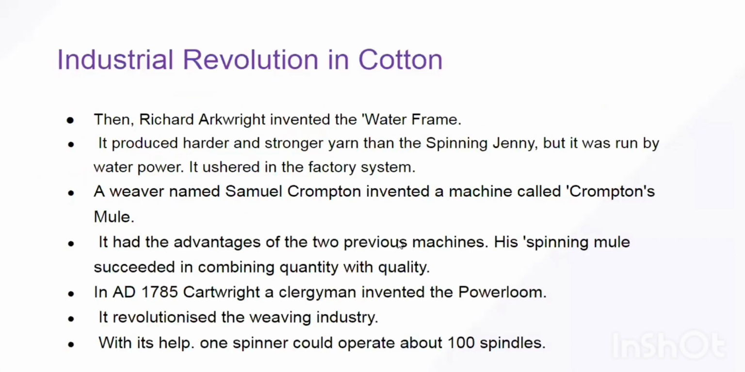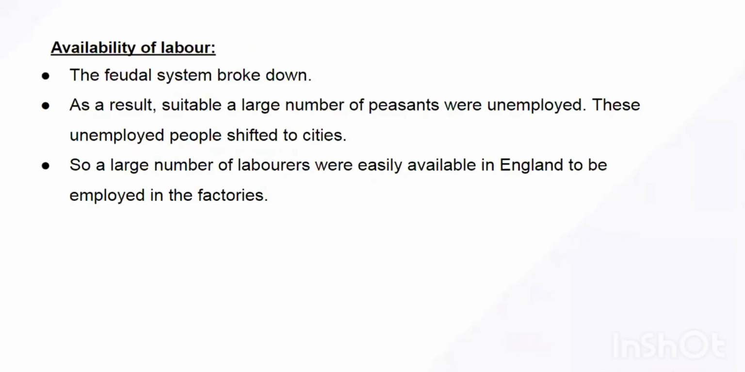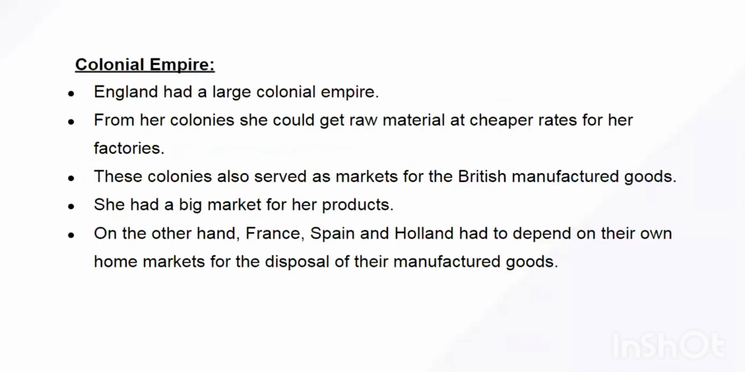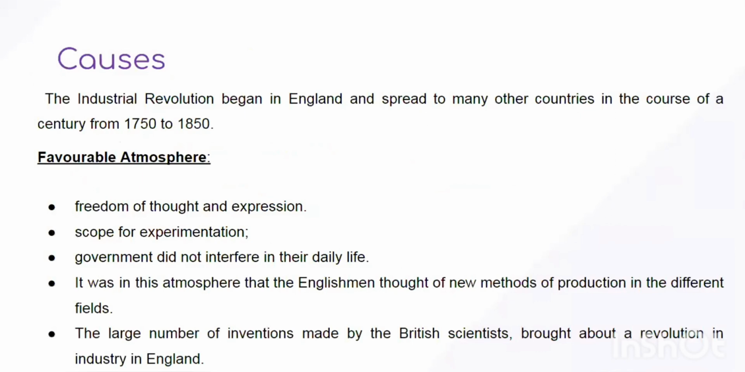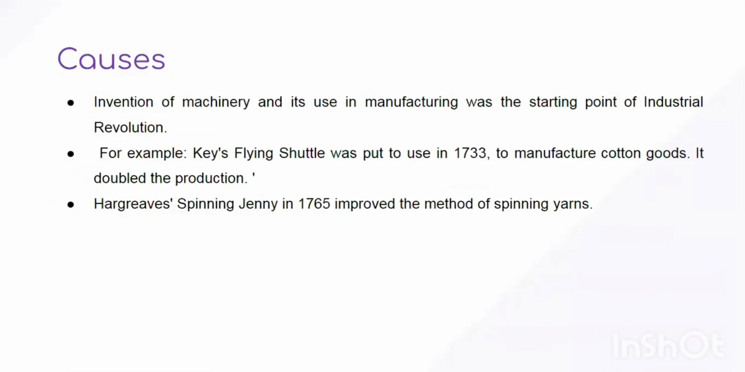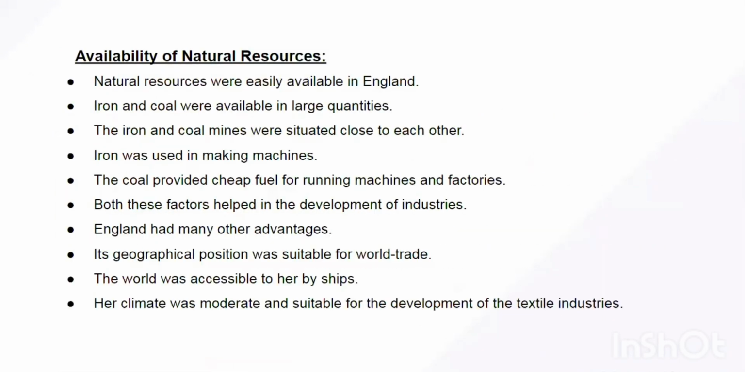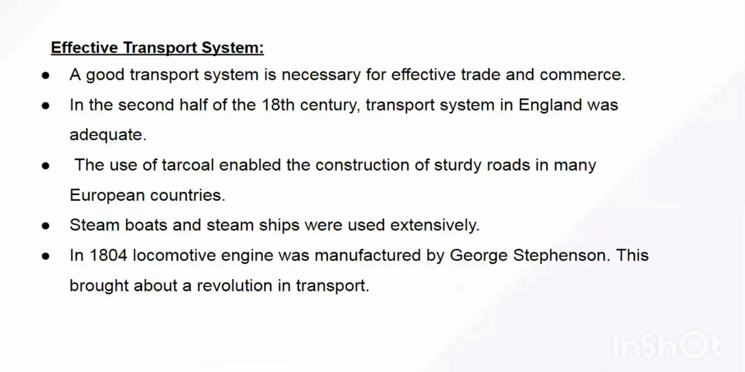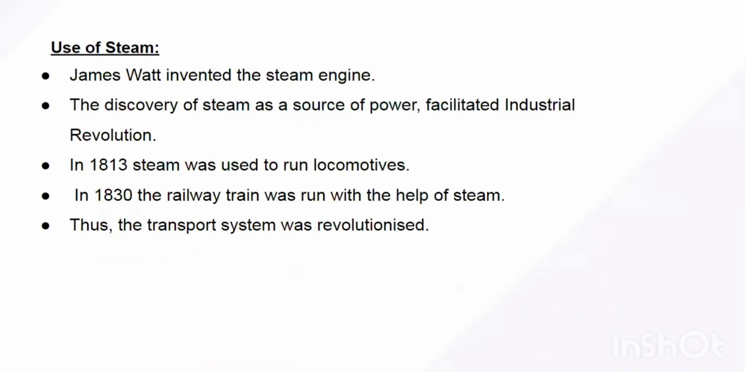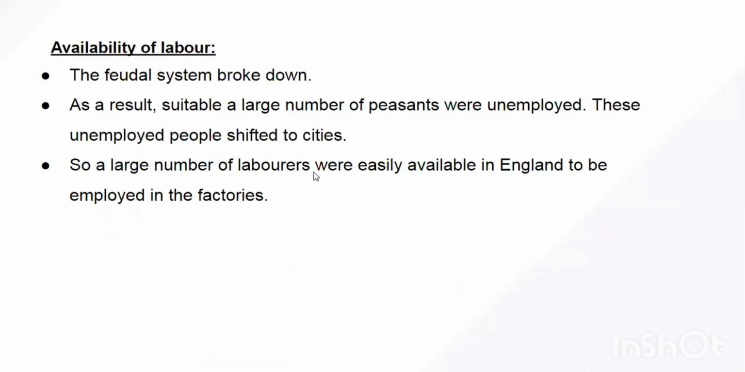So if there is a question, why the industrial revolution took place in England, you have to mention all these causes. You need to write an introduction that the industrial revolution began in England, then it gradually spread to the other countries of the world from 1750 to 1850, and then you will be giving the causes. The first cause will be the favorable atmosphere, second the large colonial empire, third the availability of natural resources, fourth the effective transport system, fifth the use of steam power, and the last one, availability of labor. Any doubt?